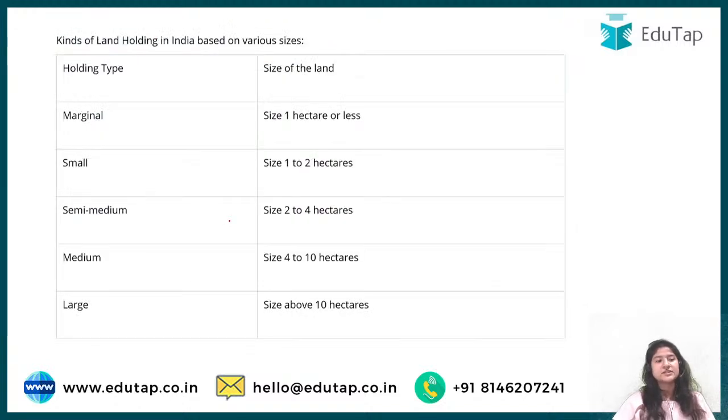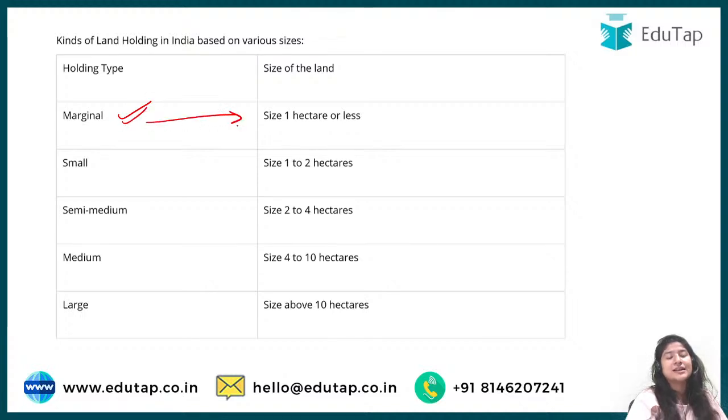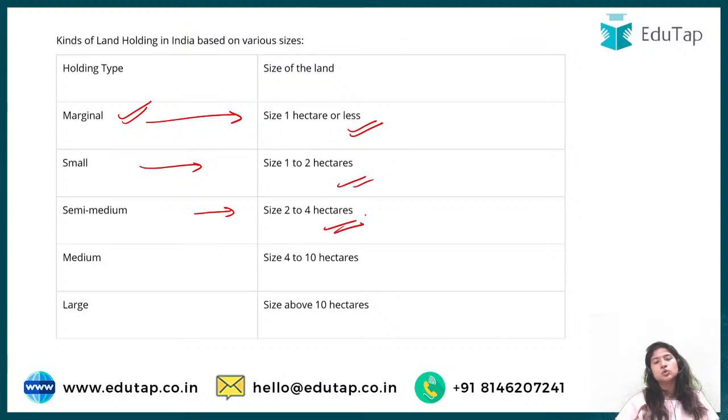This categorization has been done according to the Agri Census of 2015-16, which says that for marginal land holding, a farmer who has a land holding of size 1 hectare or less would be considered marginal. Small would be 1 to 2 hectares. Semi-medium would range from 2 to 4 hectares.